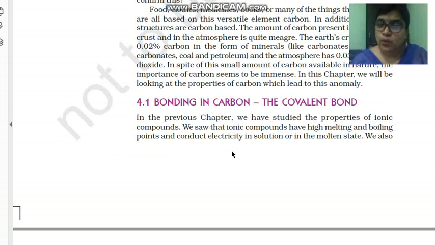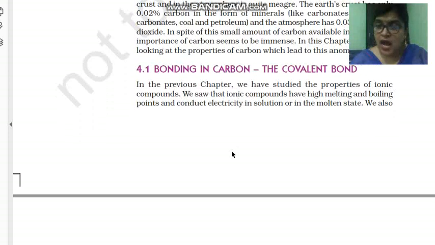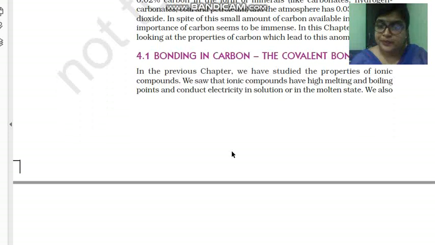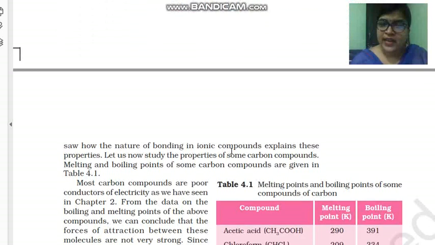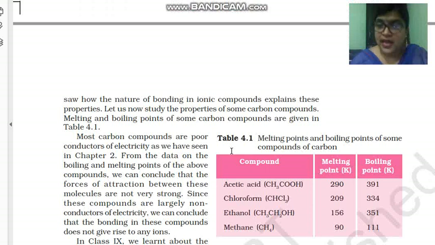Our next topic is bonding in carbon, the covalent bond. Previously we discussed the ionic bond. Ionic bond means the formation of a compound takes place by gaining and losing of electrons. In the previous chapter we learned that ionic compounds have high melting and boiling points, and they conduct electricity in solution as well as in molten state. We also saw how the nature of bonding in ionic compounds explains these properties.